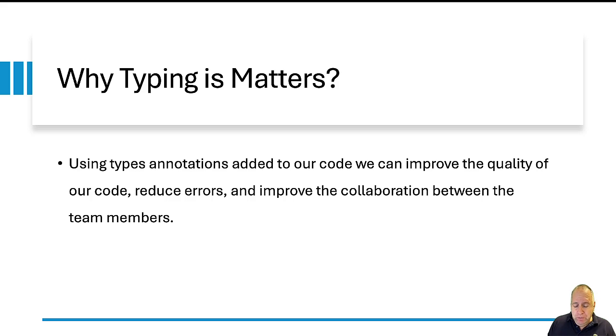However, during the development phase, we can identify those violations, those cases in which one developer called a method that was developed by another developer, and that other developer developed a method that expects getting a number, and the first developer, instead of passing over a number, passed over a string, for instance. In such a case, the code will still execute, but during the development phase, we can identify that violation. So the bottom line, adding type annotations to our code can be highly useful, especially when dealing with large-scale projects.